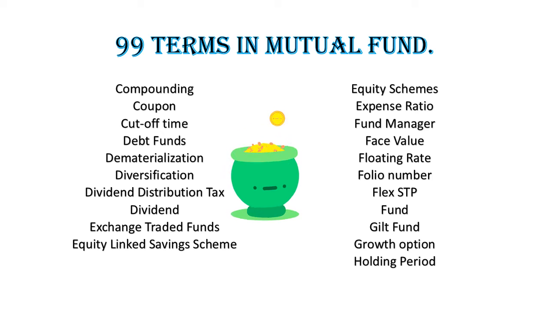Fund. An investment vehicle where resources of many investors are pooled for a common benefit. Gilt fund. A mutual fund that invests in government securities and treasury bills. As such, they stick to high-quality debt instruments and have adequate liquidity. Growth option. A mutual fund investor can decide not to receive any dividends from the scheme he has invested in. Instead, he would prefer to see his investment value grow. This is called the growth option.